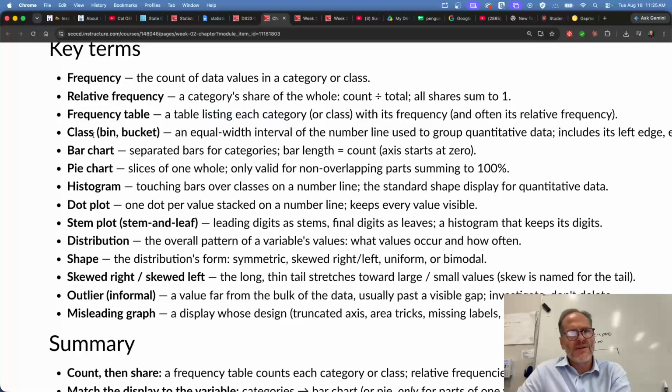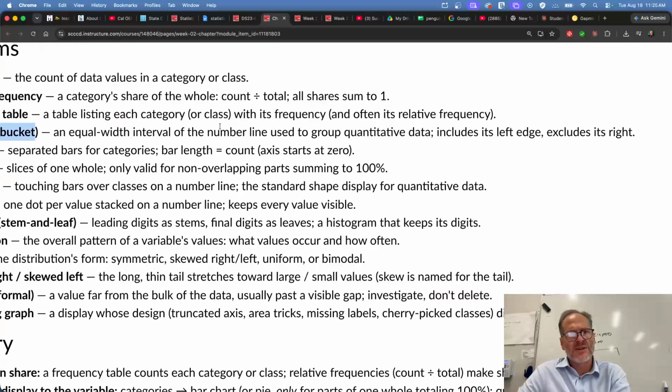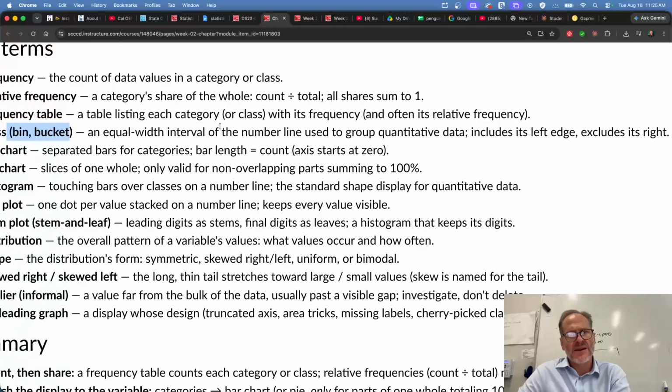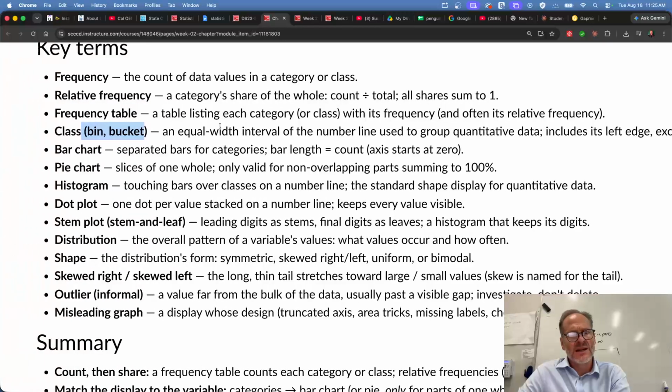And then we have a class, a bin, or a bucket. An equal width interval of the number line used to group quantitative data includes its left edge, excludes its right. And we use that with like a histogram, touching bars over classes on a number line, the standard shape display for quantitative data. And we have a bar chart, and it's separated bars for categories. Bar length equals the count, and a pie chart is parts of a whole, slices of one whole. And we have a dot plot, 1 dot per value stacked on a number line.